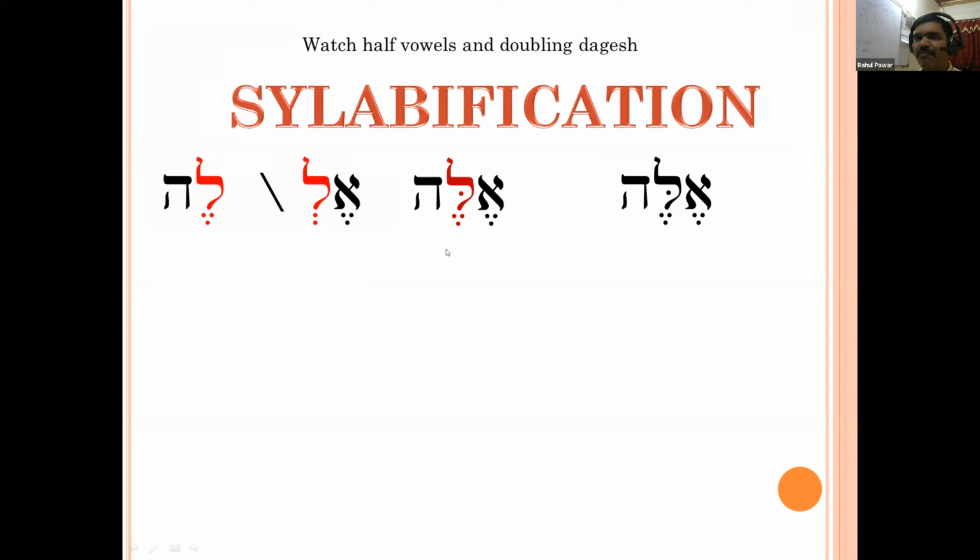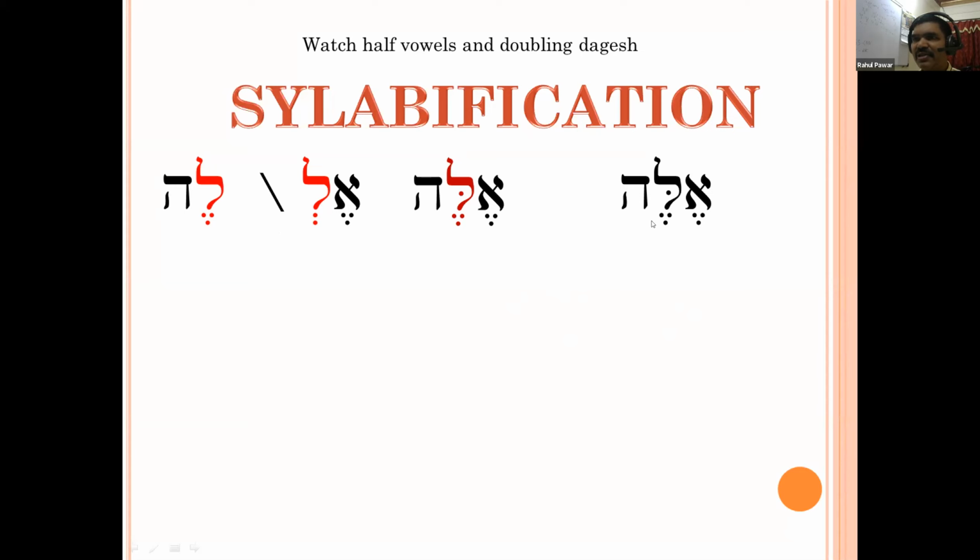The pronunciation you also observe. Because the lamed is doubled, and the vowel under lamed is segol, you cannot put the segol two times. So under the first lamed you have to put a silent shiva, and the second lamed, which has the segol, will open the syllable. This is how you have to pronounce it: la.